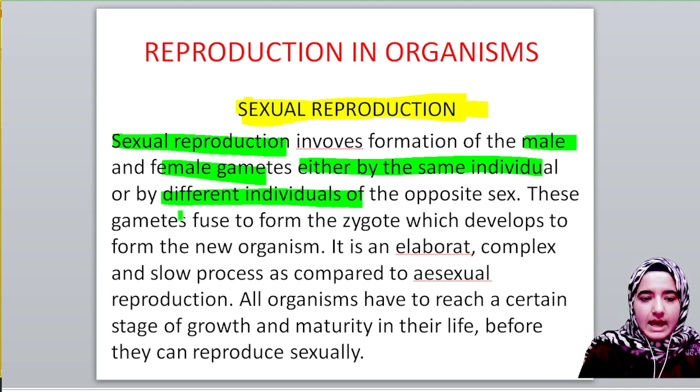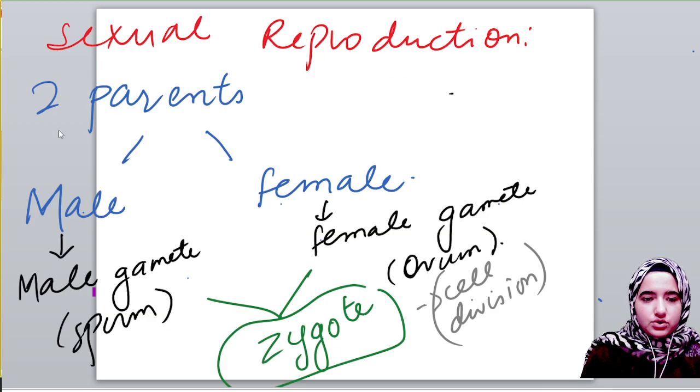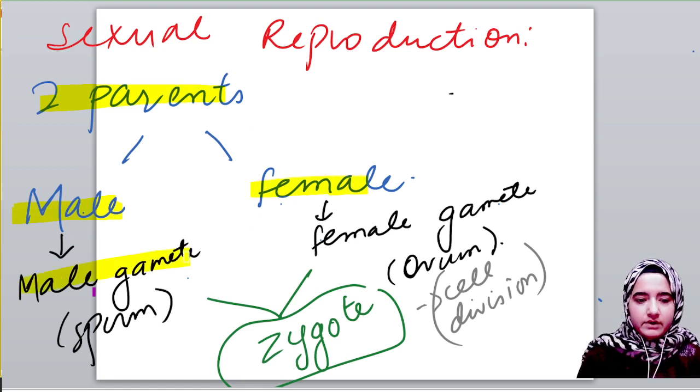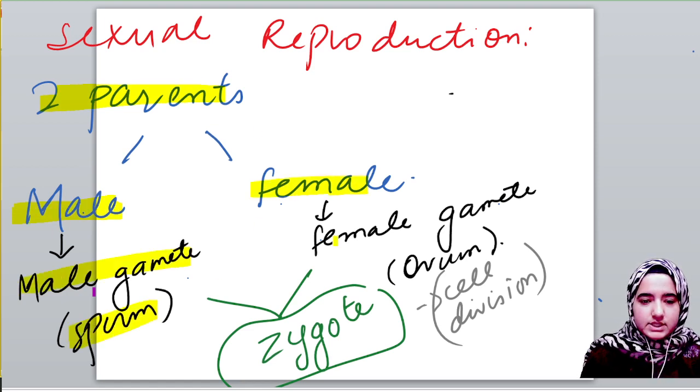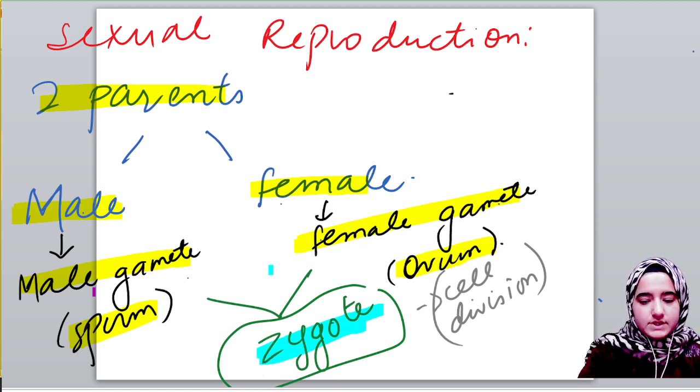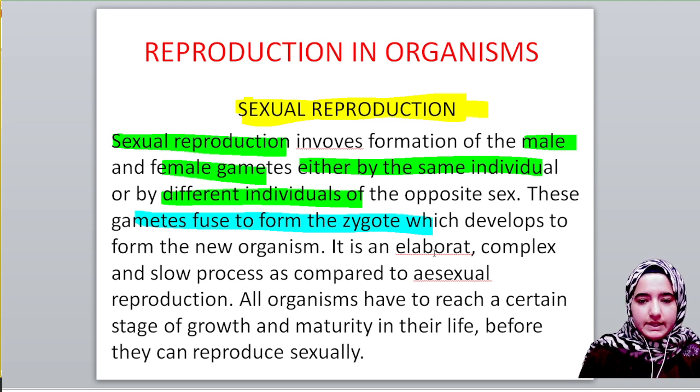These gametes after fusion will give rise to a zygote, as I show you here. Two parents are involved, male and female. The male will produce the male gamete, which is known as sperm, and the female will produce the female gamete, known as ovum. After their fusion, formation of the zygote will take place. Please remember this.